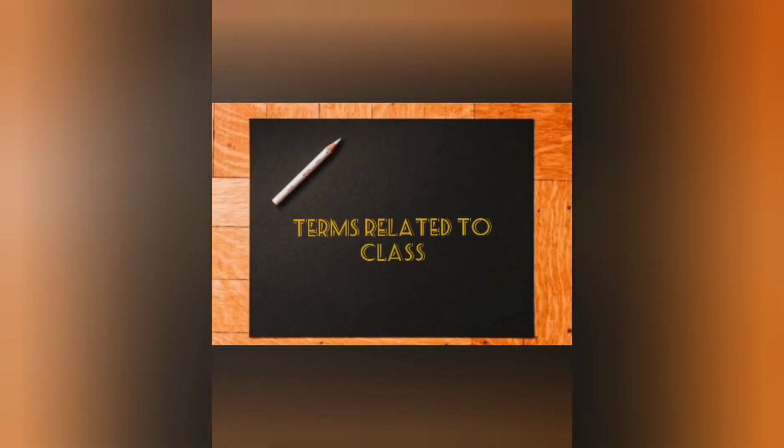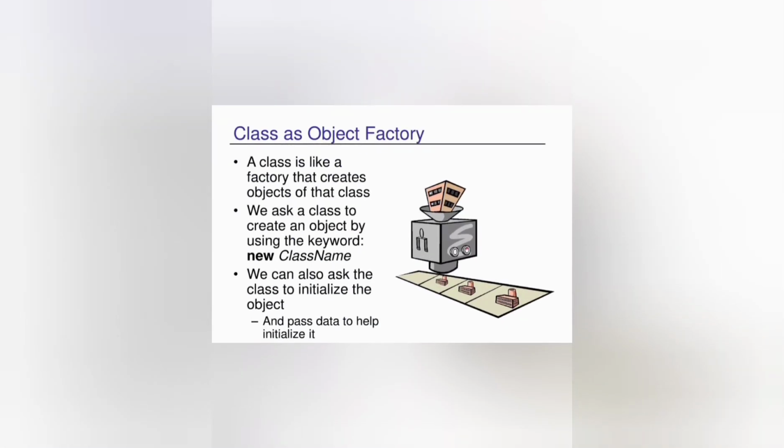Next topic is terms related to class. First one is class as an object factory. A class is like a factory that creates objects of that class. The term factory is used along with a class for creating similar kinds of objects. We can create an object in a class using the keyword new. We know in a factory we can make similar types of objects. Same as a class is making similar types of objects. So a class is known as an object factory.